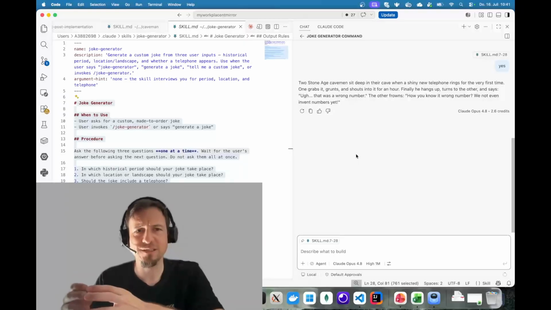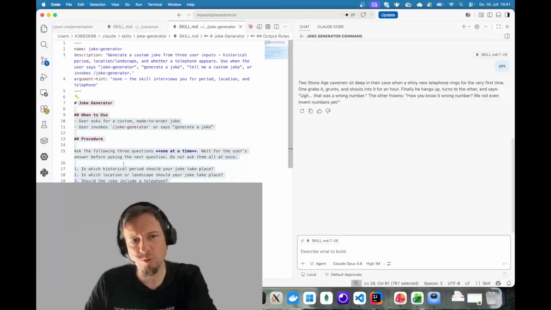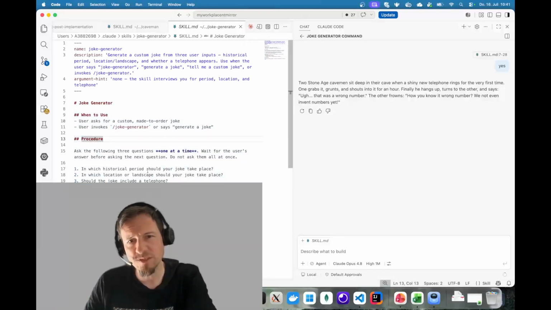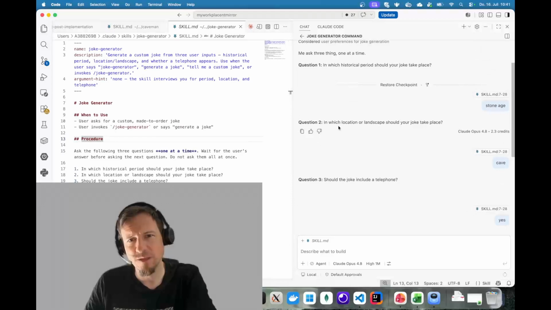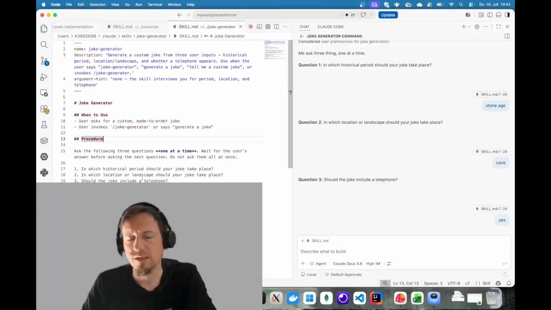And that is in a nutshell how you create a skill. The real work would be now to improve this. So for example, we have seen here that for the question there could be predefined answers, and we could specify this here in the detailed instructions to have it better the next time. And that is how you improve your skills and where you should really work then on the markdown file.